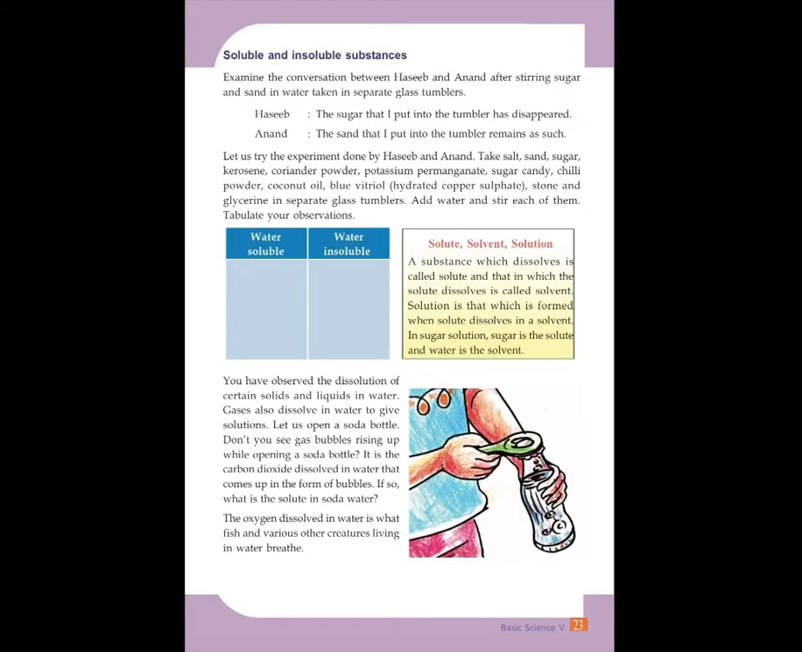Take salt, sand, sugar, kerosene, coriander powder, potassium permanganate, sugar candy, chili powder, coconut oil, blue vitriol, hydrated copper sulfate, stone and glycerin in separate glass tumblers. Add water and stir each of them. Tabulate your observations. Solute, solvent, solution. A substance which dissolves is called solute and that in which the solute dissolves is called solvent. Solution is that which is formed when solute dissolves in a solvent. In sugar solution, sugar is the solute and water is the solvent.